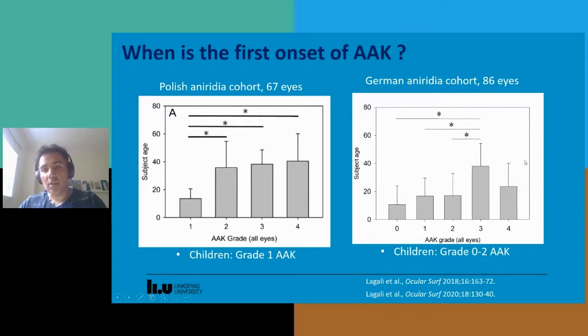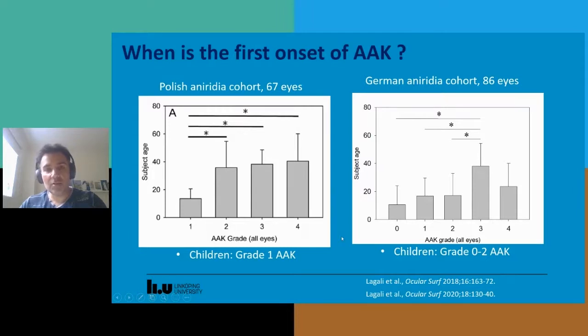In the German cohort, the graph on the right here, with 86 eyes, we saw that children had anywhere from a grade 0 to grade 2 AAK, and this tended to progress again, typically after the age of 20, where we finally get progression to grade 3, which is a central corneal involvement.